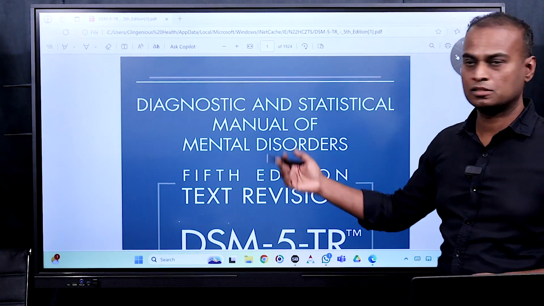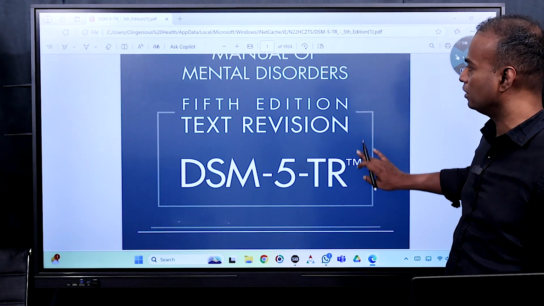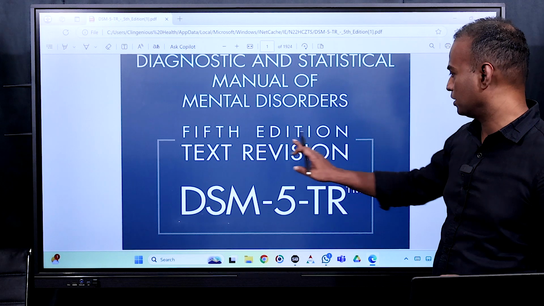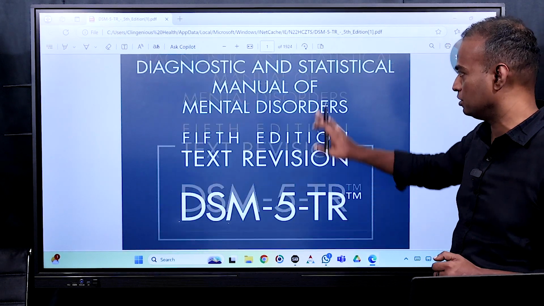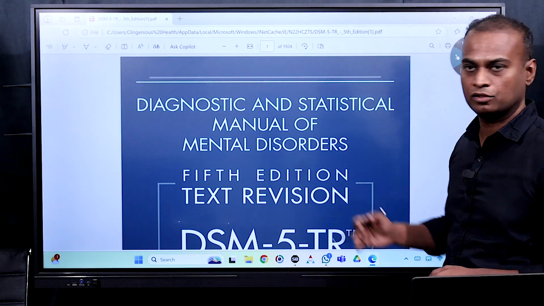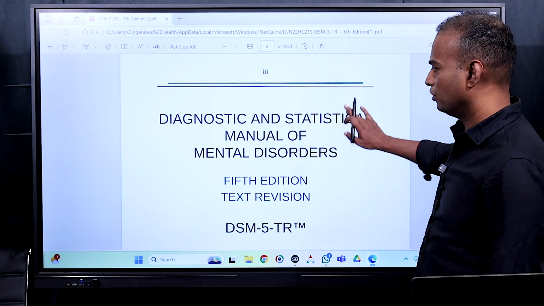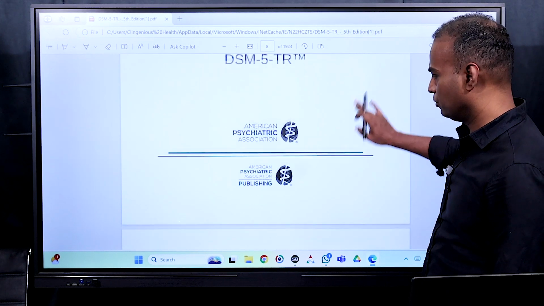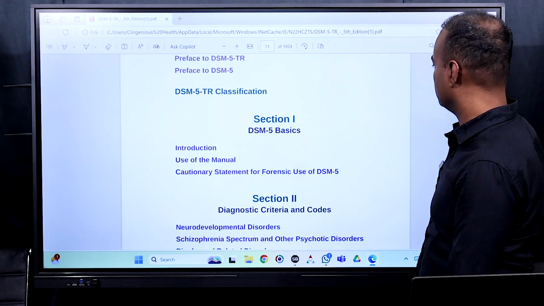You can see this is the DSM-5, Diagnostic and Statistical Manual of Mental Disorders, 5th edition, text revision, DSM-5-TR. This is the latest version. This is the PDF version you can get on the internet. When you scroll down, you'll get a lot of details. An important one here is sections. You can see there are 4 sections.